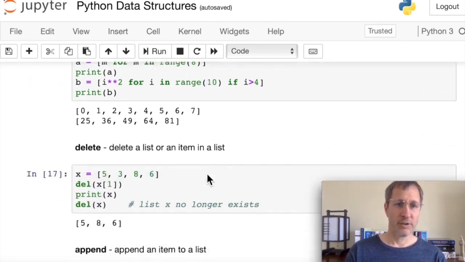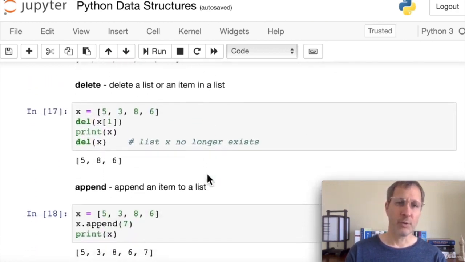Now let's take a look at the delete function. If we want to delete a single item from a list, or we want to delete the entire list, we can do that using del. Here we have a list called x, and we have 5386 in it. And if we want to delete the 1th item, which is the 3, we can just pass in the 1 in the square brackets, the index of that item, del x of 1. That deletes the 1th item, the 3, and we can see the new list there. And if we want to delete the entire list, we just say del x.